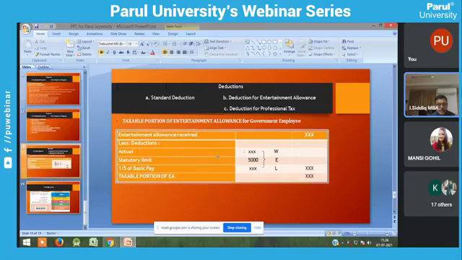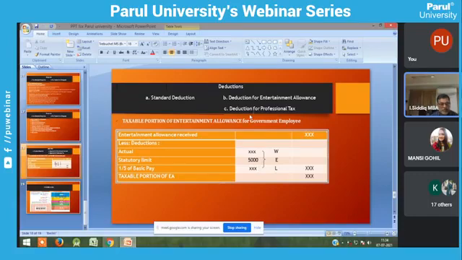So what is the actual amount? The statutory limit is 5,000, and 1/5 of basic pay. Here you have to take basic pay, calculate 1/5, and put it into the exemption pot. Out of these three, you have to take whichever is less, then you have to deduct. That is the deduction. Out of three, take whichever is less, that is the deduction part you have to deduct.